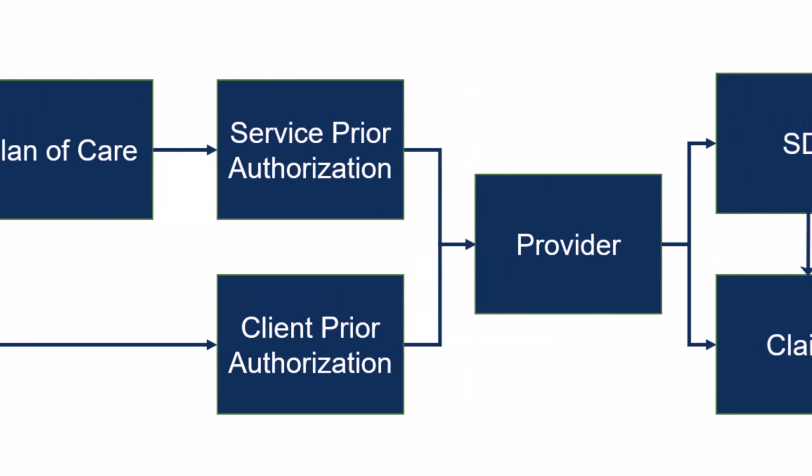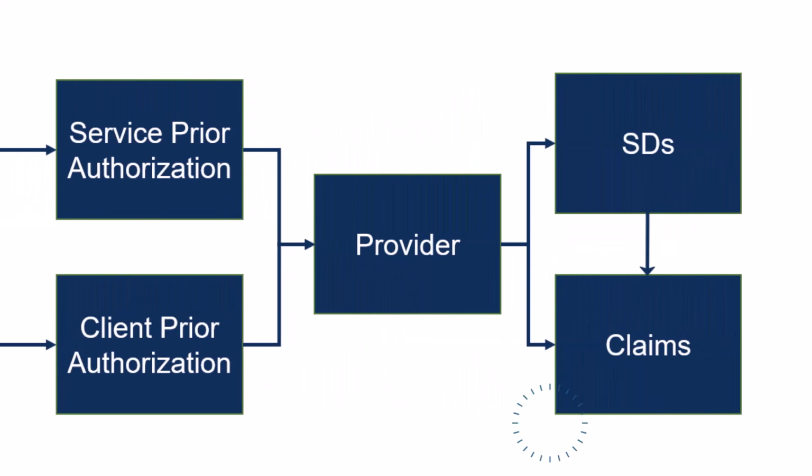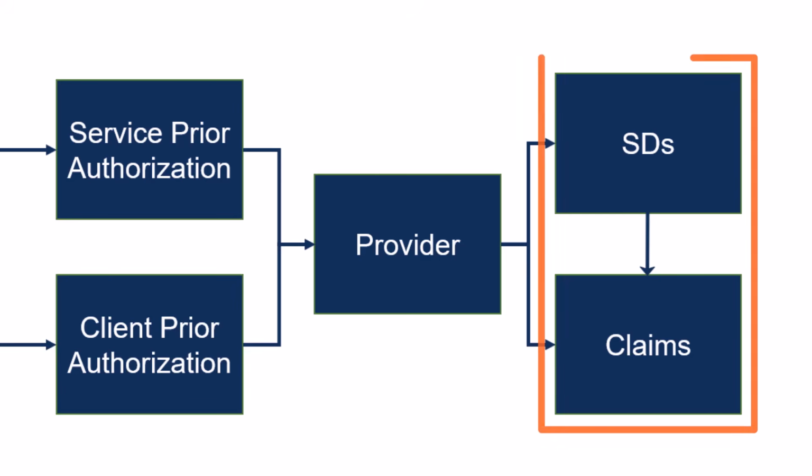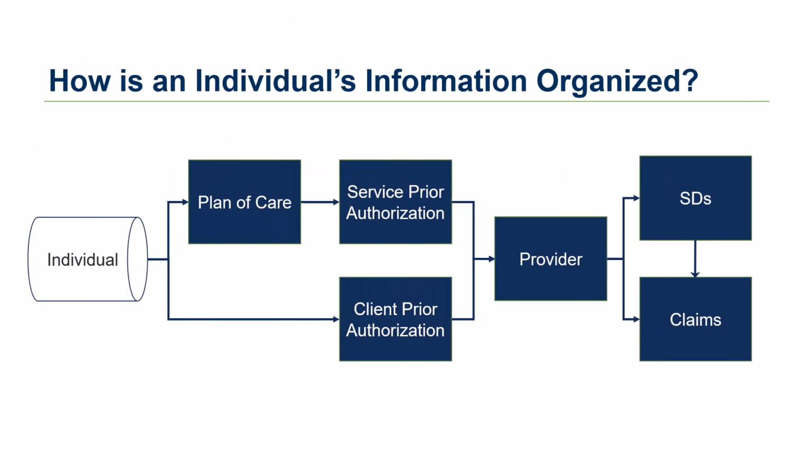Once services are delivered, the provider creates either claims or service delivered billing entries. If service delivered billing entries get created, then those eventually get put into claims, so we see that arrow from the SD to the claims box. And what's really powerful in Express is if you have even just one piece of this information, you can generally find anything else in the system related to it.